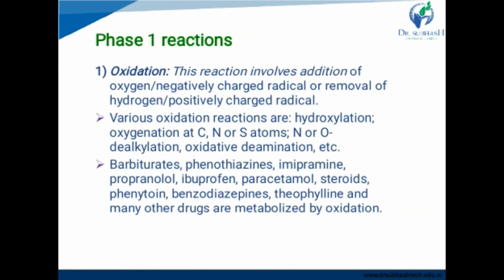Now in phase 1 reactions, we all know about oxidation reactions, right? In an oxidation reaction, we add oxygen molecule or negatively charged radical into the reaction or remove hydrogen or positively charged radical from the reaction. Now various oxidation reactions are hydroxylation, oxygenation at carbon, nitrogen or sulfur atom, nitrogen or oxygen dealkylation, oxidative deamination, etc. The drugs that pass through oxidation reactions are barbiturates, phenothiazines, imipramine, propranolol, ibuprofen, paracetamol, steroids, phenytoin, benzodiazepines, etc.